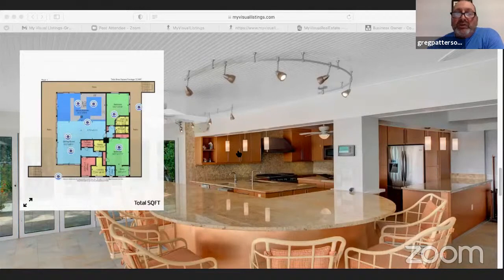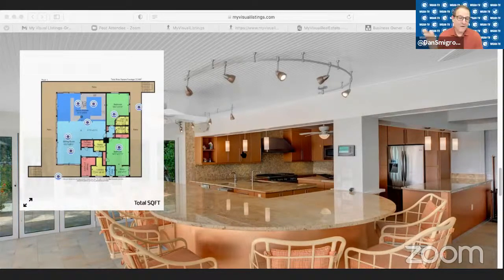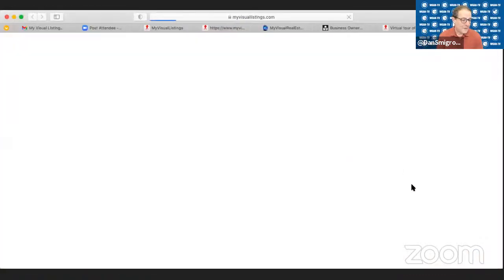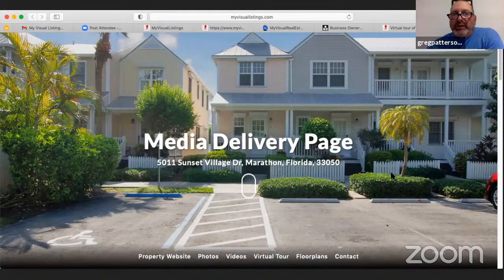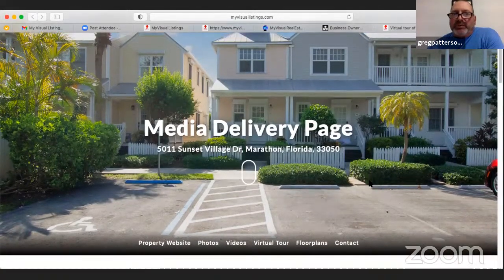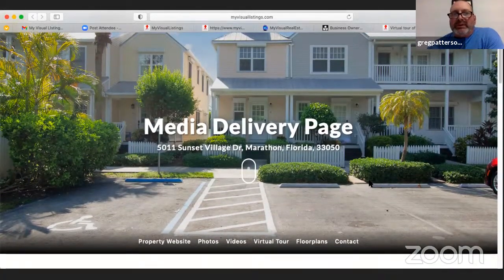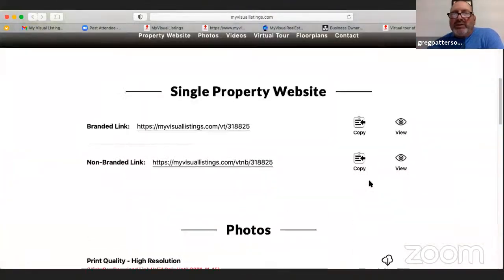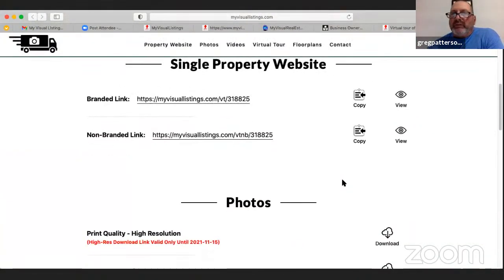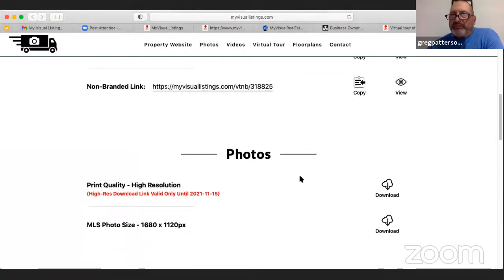And the media, I'll show you one that doesn't have all the bells and whistles on it. That's fine. You could take us back to your website, myvisuallistings.com. Well, no, here's okay, one great. Here. You can see it. Yeah, because I want to tell you the difference between the two, and this is why we built it this way. This is just a media delivery page that the photographer just did photos, and so he created a single property website with just photos.